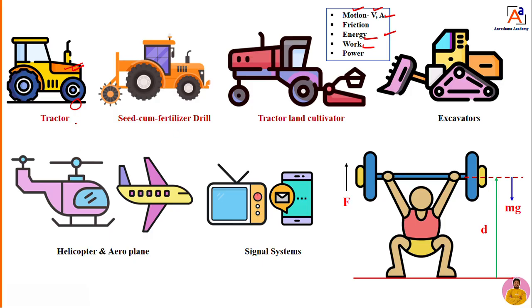So when it comes to a tractor, it is an application. You can see we have a number of applications in the tractor itself: seed cum fertilizer drill, tractor land cultivator, actuator. You can take a helicopter, an aeroplane, a signal system, a TV, laptop or mobile. These are all applications developed by the engineers. That is technology. But before this, the scientists gave the fundamentals of physics.